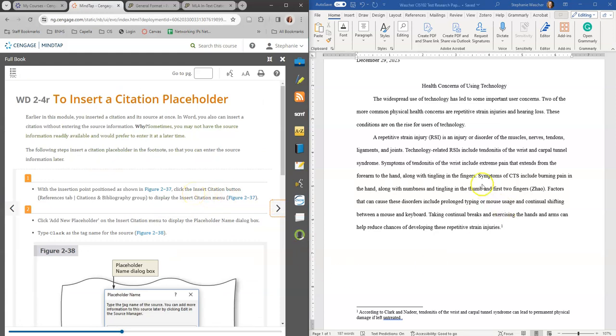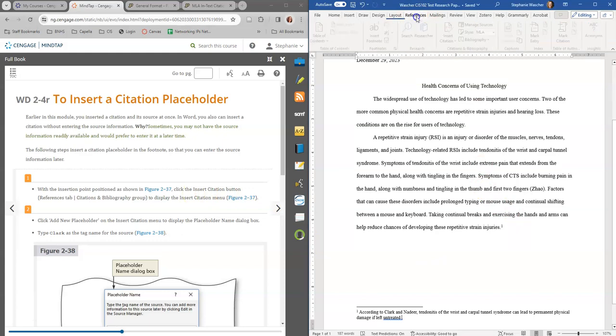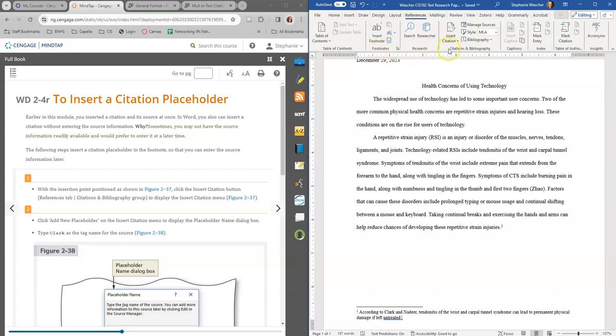And so I'm going to go to references and then insert citation, add new placeholder. So insert citation up here, you gotta click on the arrow, add new placeholder. We're gonna call this Clark.